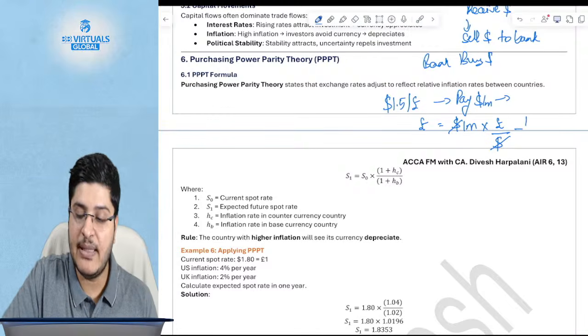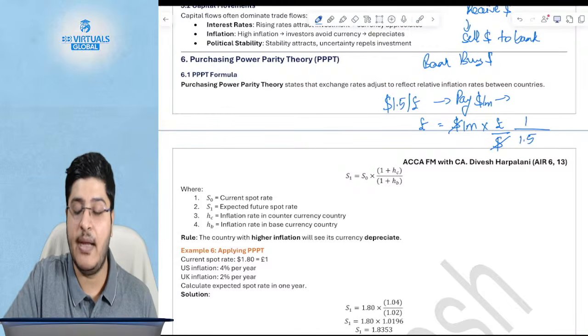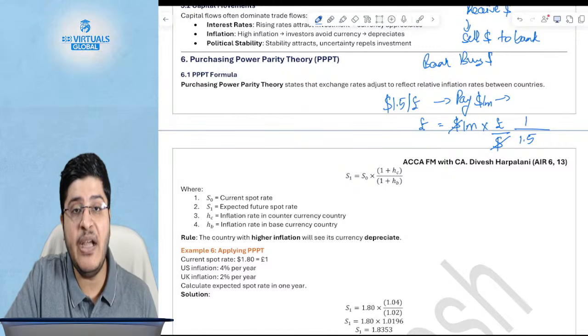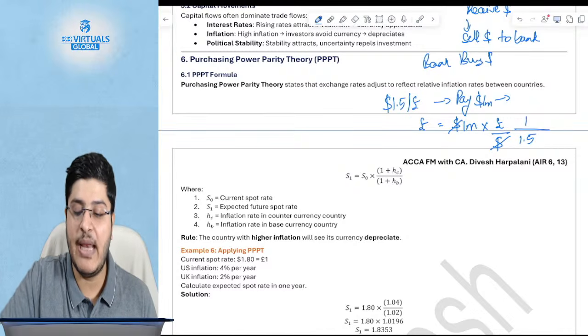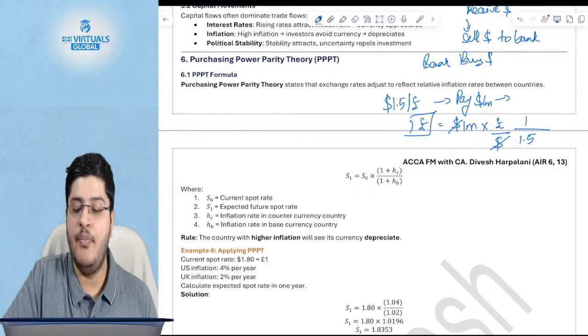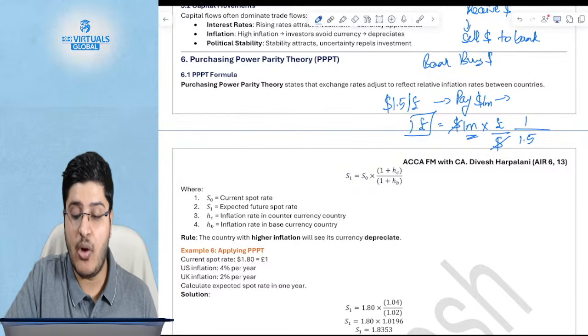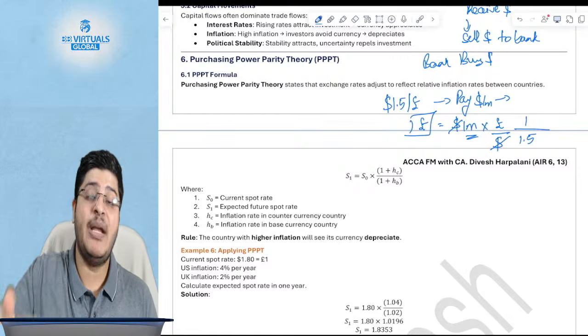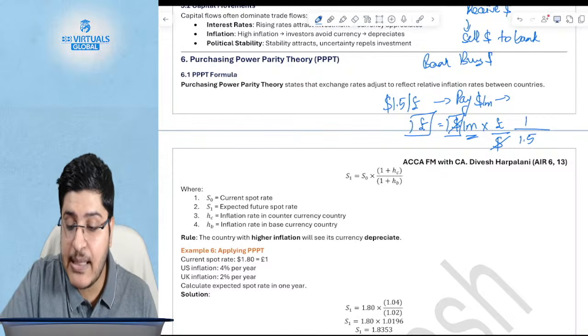So what will I say? I will say 1 divided by 1.5. Correct? Which is effectively me dividing. So 1 million divided by 1.5. Only if I do this will dollars cancel each other out, and I will have what I need, which is the pounds. And now I can of course multiply 1 into 1 divided by 1.5. So always when you are confused whether to divide or to multiply, you have to always think what is the mathematical equation which will help me cancel out these,